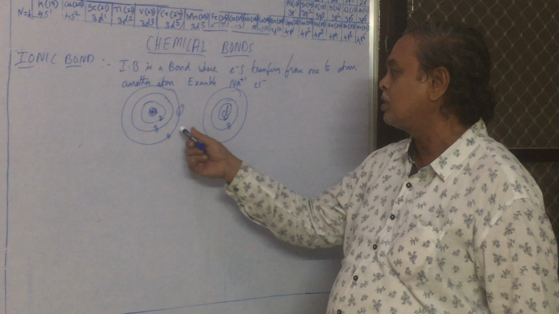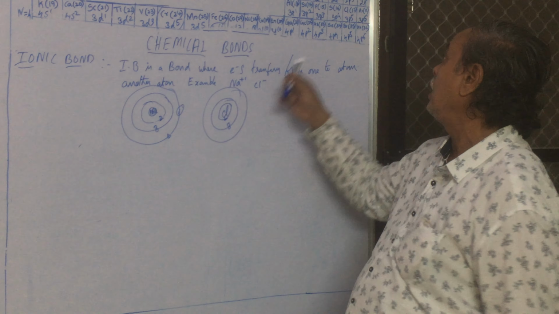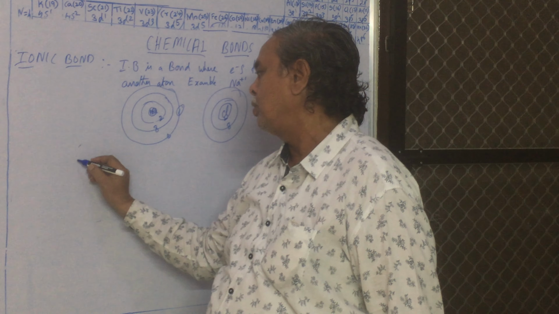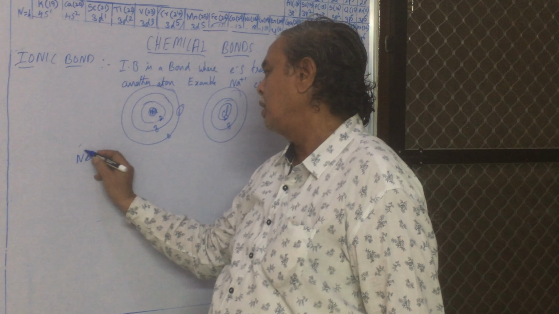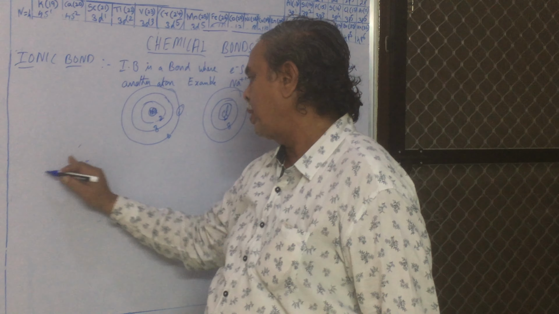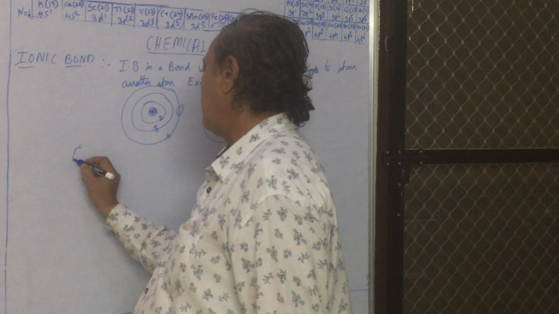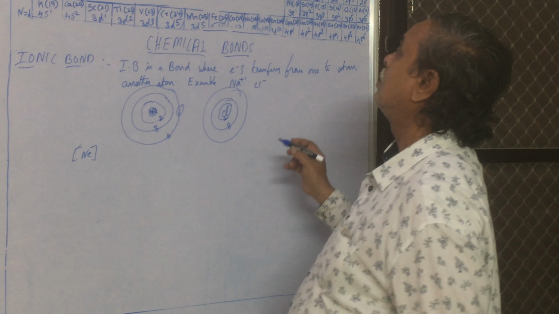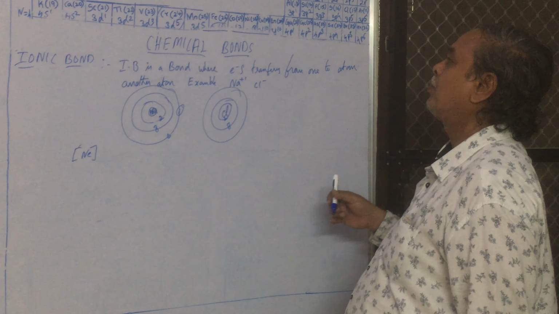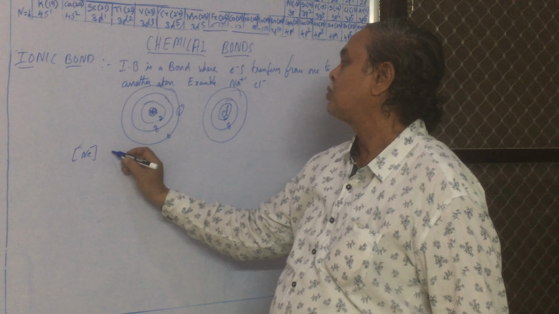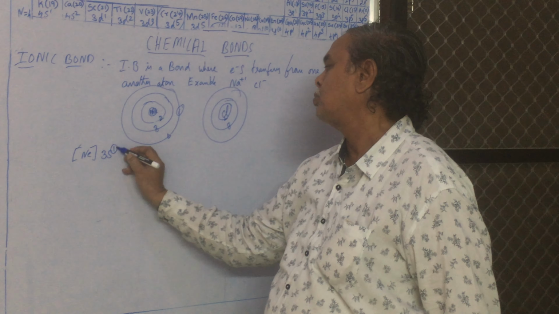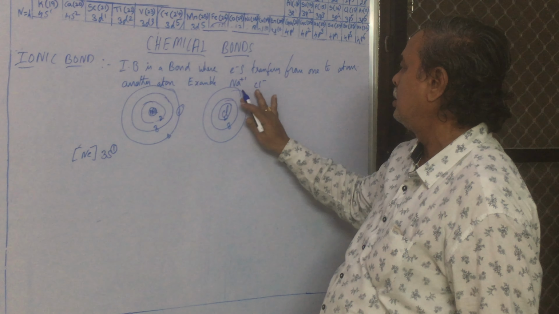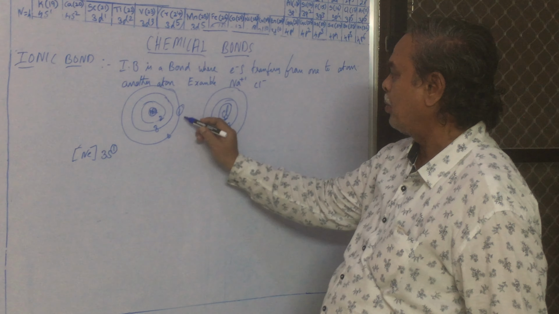If sodium loses its electron, it gets the electron configuration of neon, for making the octet rule. What is that? Neon 3s1, that is sodium. This extra electron 3s1 will transfer from here to here.